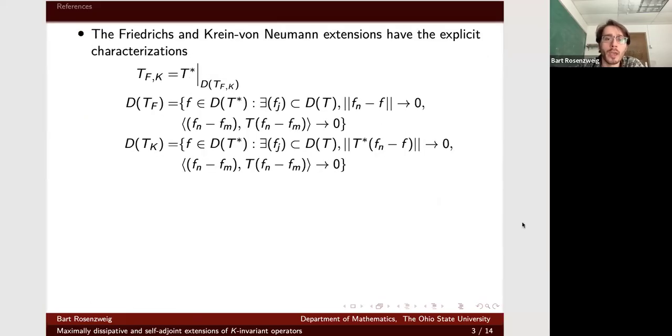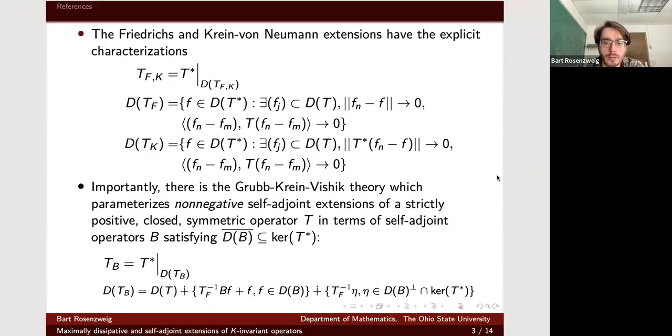These extremal operators have an explicit characterization in terms of limits, which I'm just flashing here because we use it in an important way in our proofs. This is all in a lot of references. And much like in von Neumann's theory, where he parametrized all these self-adjoint extensions of T in terms of an auxiliary operator, which in that case were unitaries between those deficiency spaces.